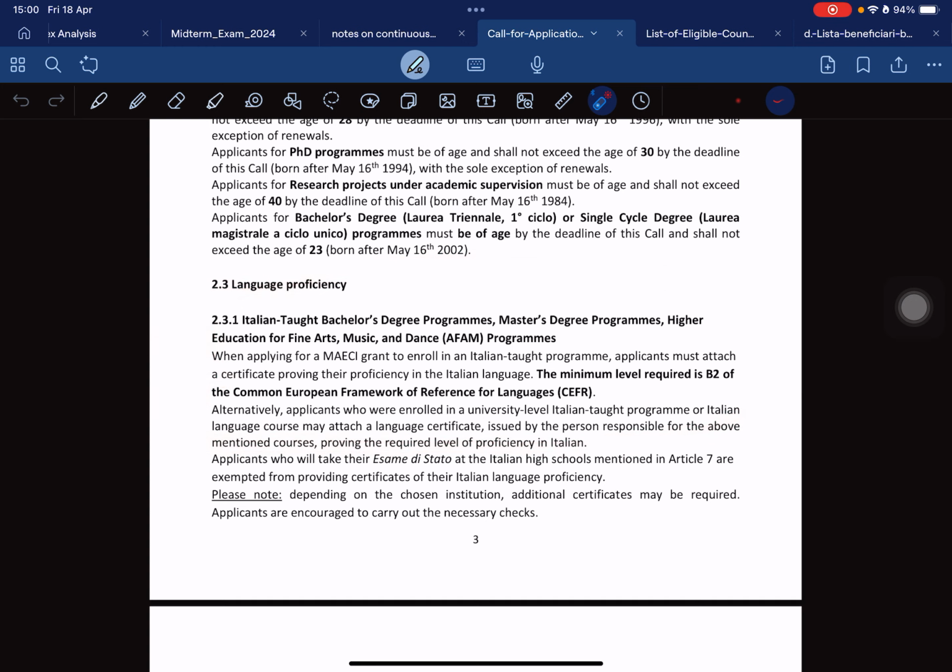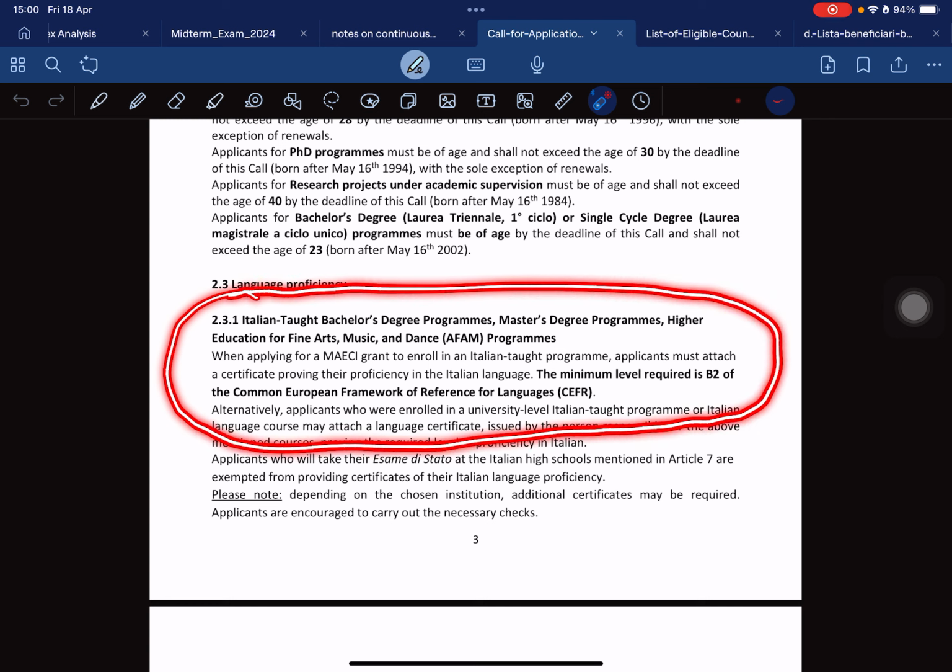But if you apply for it and you know the Italian language, it says that applicants must attach a certificate proving their proficiency in the Italian language. The minimum level required is B2 of the Common European Framework of Reference for Languages.